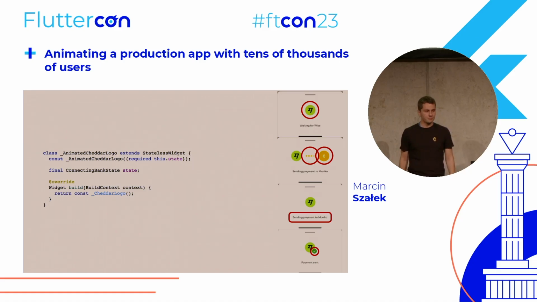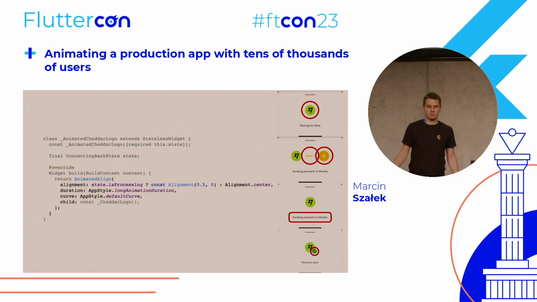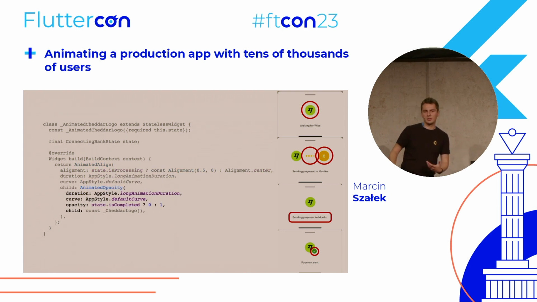For the Cheddar logo, the movement is basically the same, but in the opposite direction. So we will just, again, use animated align to move it to the right. Now, it would just make a nicer effect if this logo would also fade away when they merge, so I just added also animated opacity. So we just used animated align and animated opacity to create those effects.